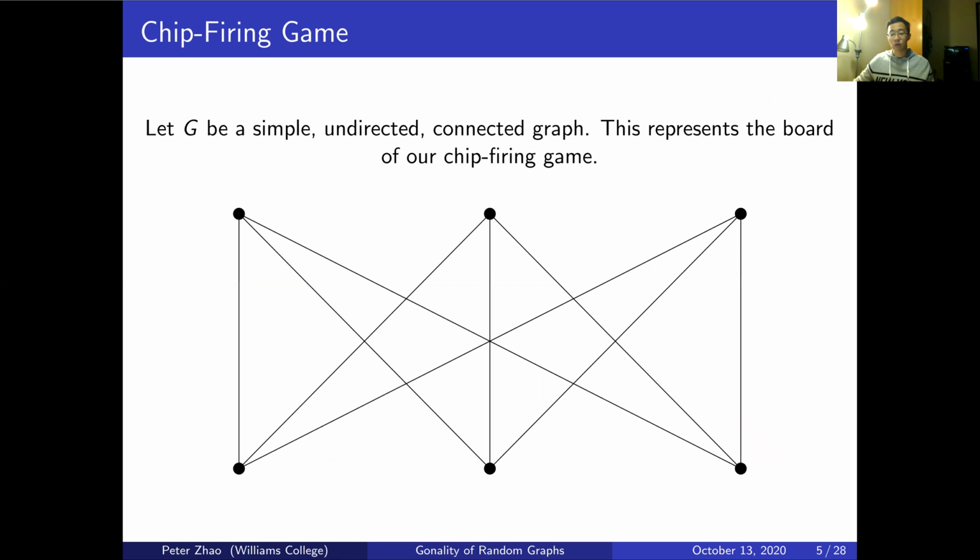Okay, so now that we have a bit of graph theory under our belt, I'm going to move on to explaining what the gonality of a specific graph is. So I'll first introduce this game called the chip firing game. The chip firing game is set up as follows. First, start with a simple, undirected, and connected graph, just like the examples we explained earlier. And this represents the board or domain of our chip firing game.